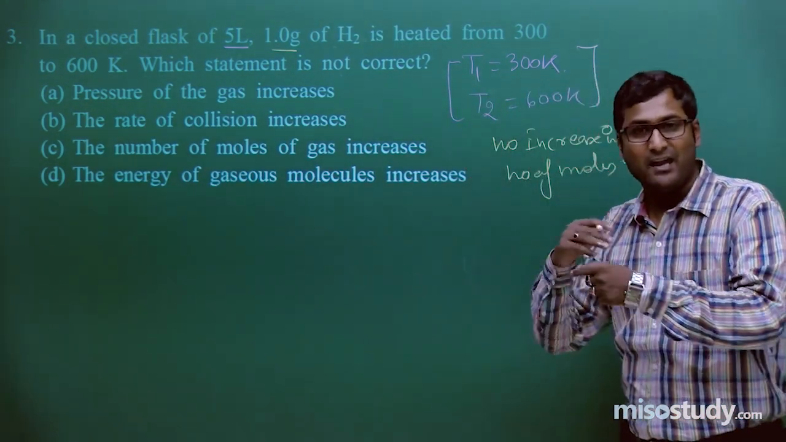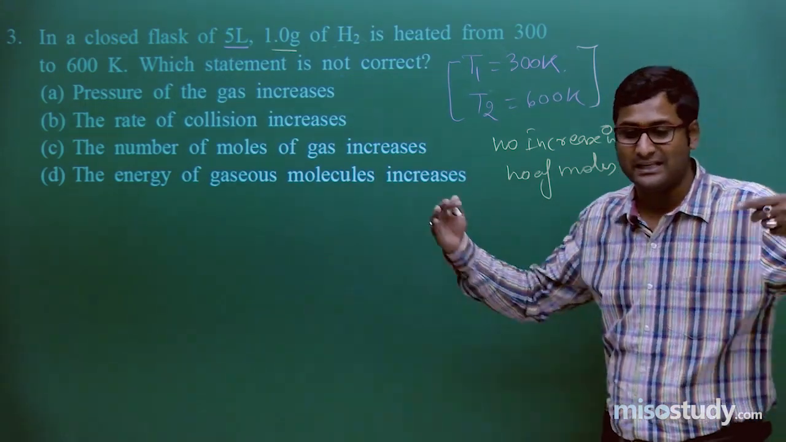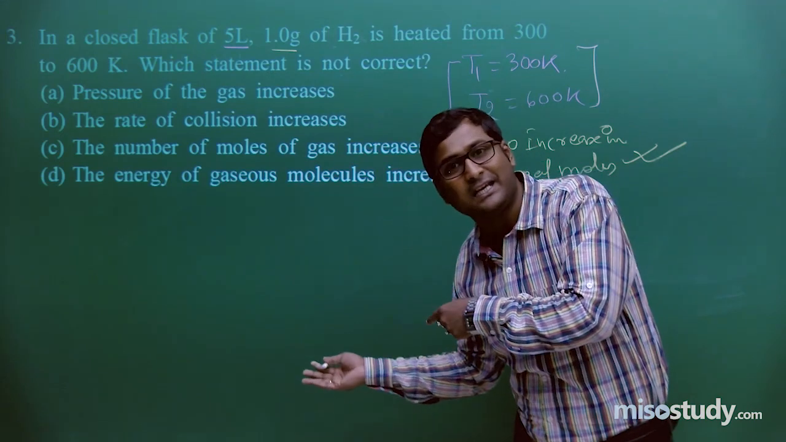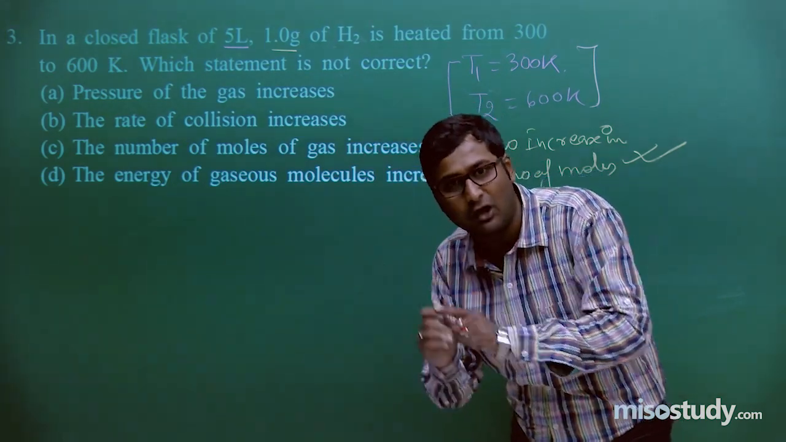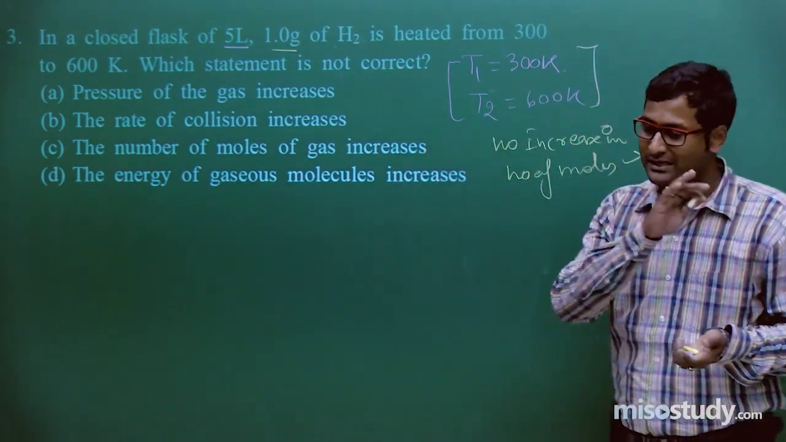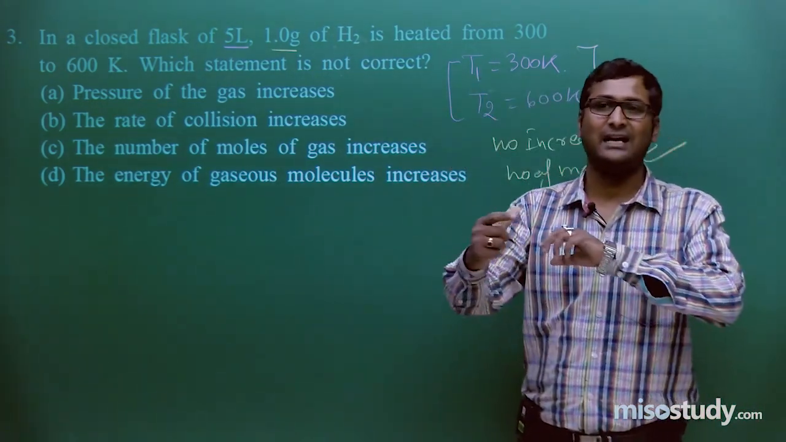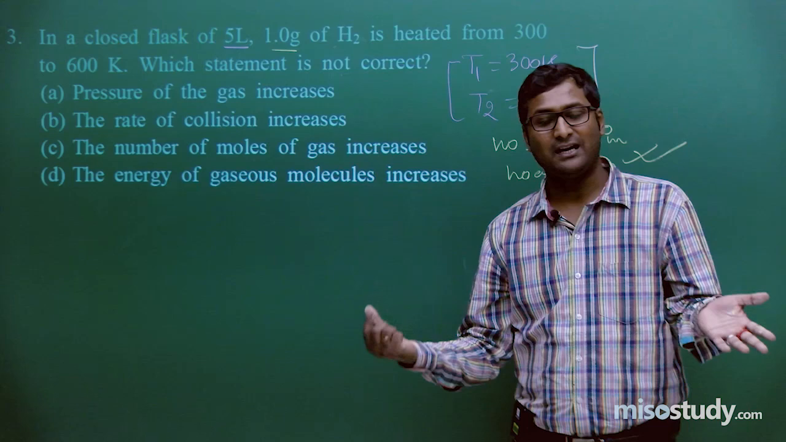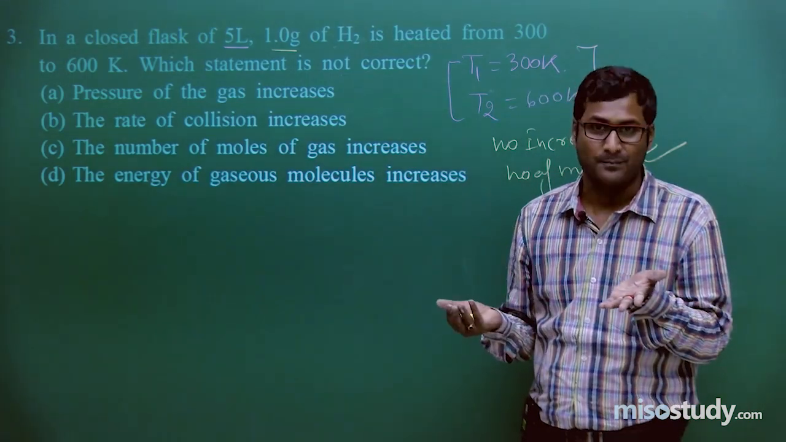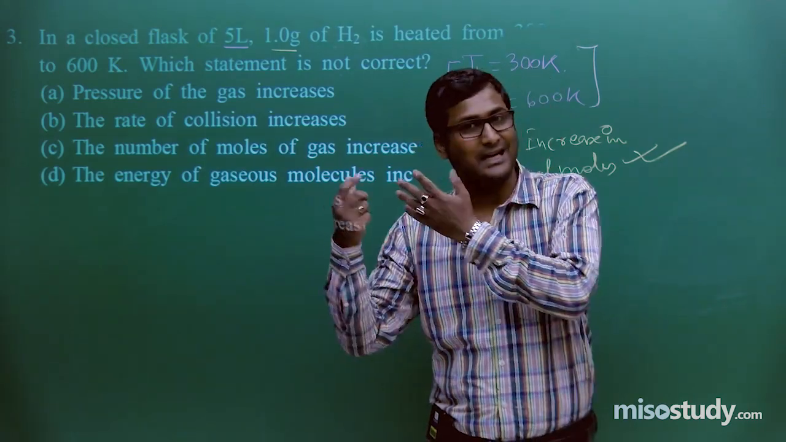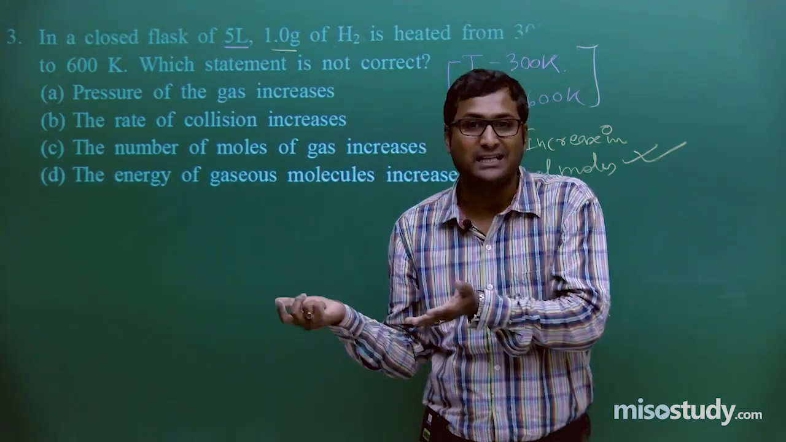Then definitely if kinetic energy randomness increases, the number of collisions increases, which ultimately leads to the increment in pressure. Am I right or wrong? So you are absolutely right. What I am telling, listen carefully. If temperature increases, then definitely the randomness increases. If randomness increases, what does that mean? That means the velocity increases. If velocity increases, definitely the kinetic energy, that means the energy, increases.